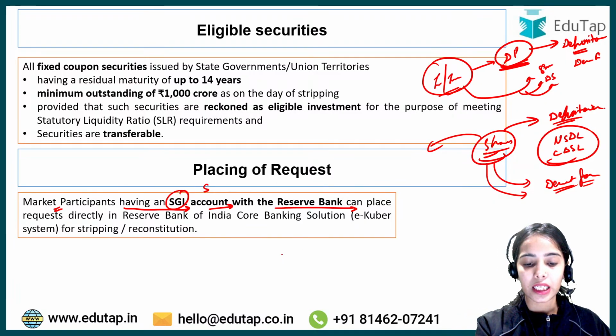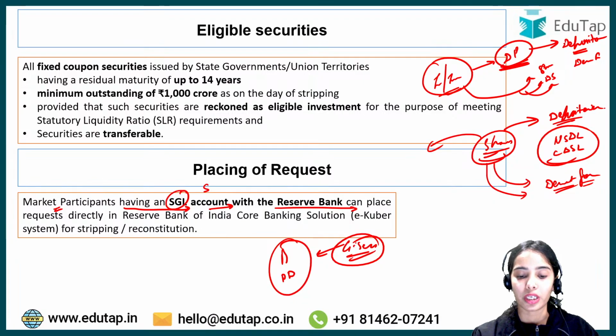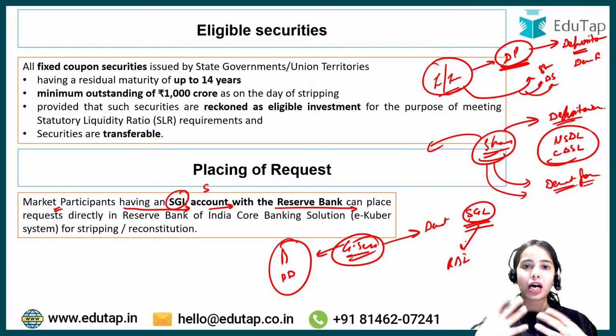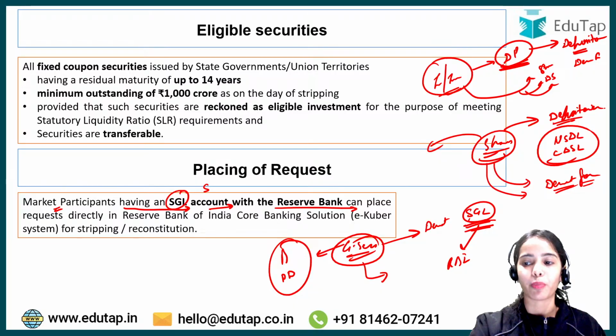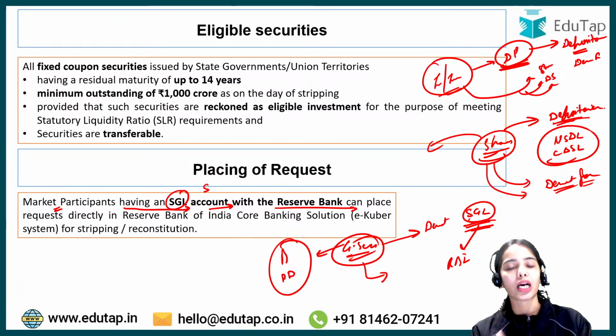Similarly, if the banks or primary dealers are buying government securities, these government securities will be kept in demat form in the SGL account, the subsidiary general ledger account that is maintained with the Reserve Bank of India. So if the banks or primary dealers buy government securities, they are kept in the demat account in the SGL account. The government securities are not kept in a demat account with depositories. No, they are kept in the SGL account of the RBI.